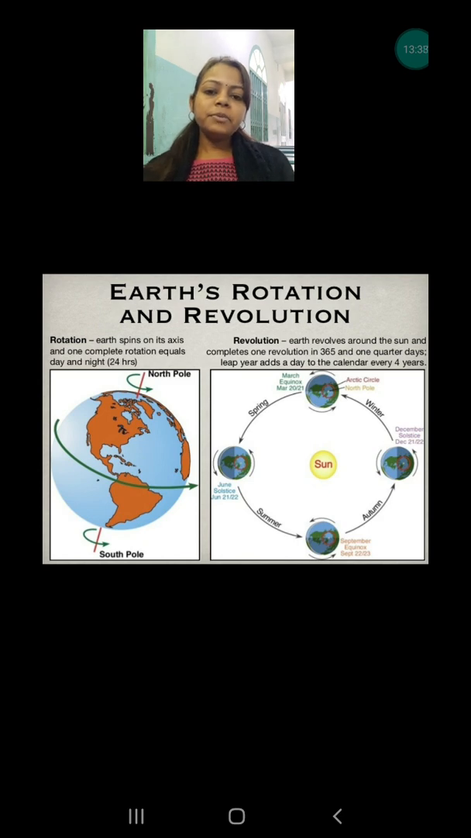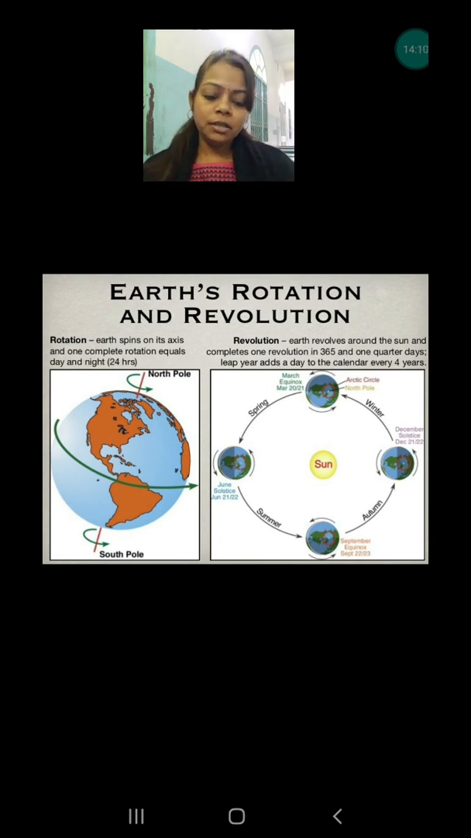Now in the summer, what happens? First of all, let me remind you, there are two hemispheres, northern hemisphere and southern hemisphere. If the northern hemisphere comes in front of the sun, it will receive the direct sun rays, and that northern hemisphere will have summer. At the same time, the southern hemisphere will have winter. Why? Because it is not getting the direct sun rays. Now in the winter season, the northern hemisphere will be away from the sun.